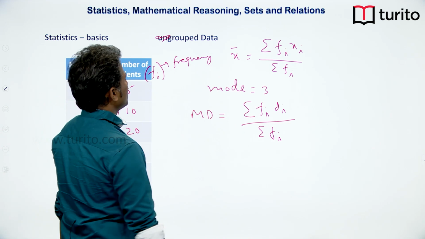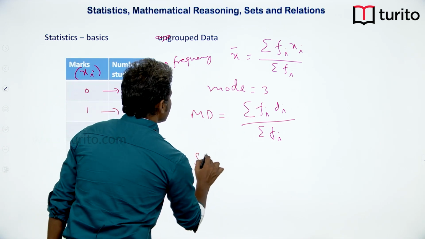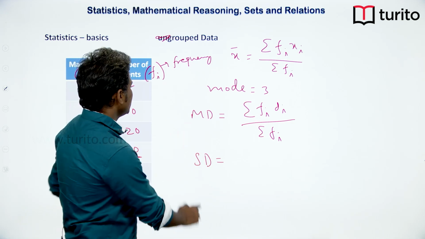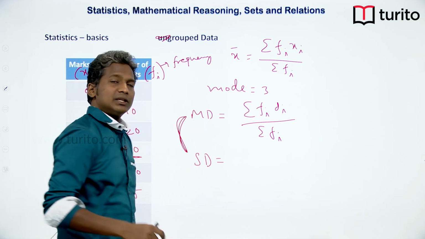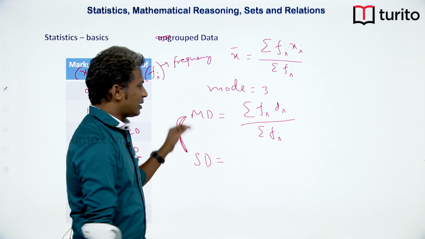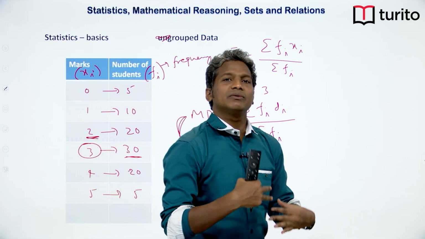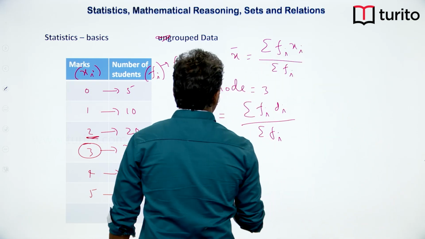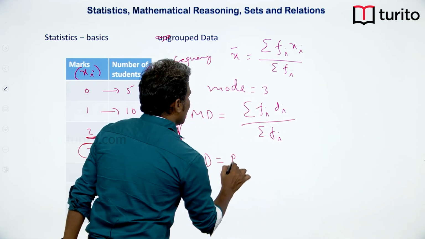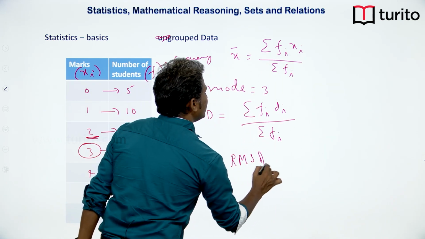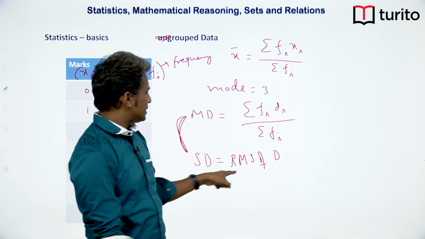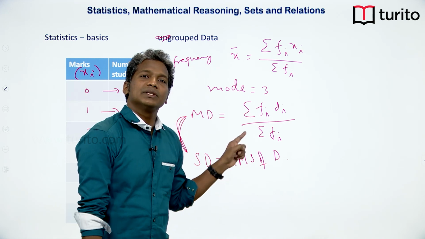And then there is a new concept called as standard deviation. Standard deviation and mean deviation both are measures of dispersion only. These two represent how scattered are the values from the mean position. Now, standard deviation is RMS of deviation. So, what is RMS? Root of the mean of the squares.